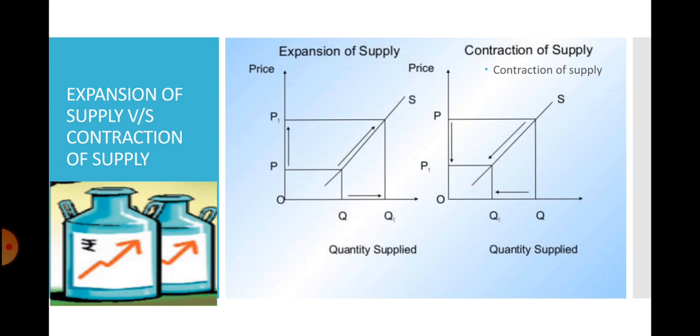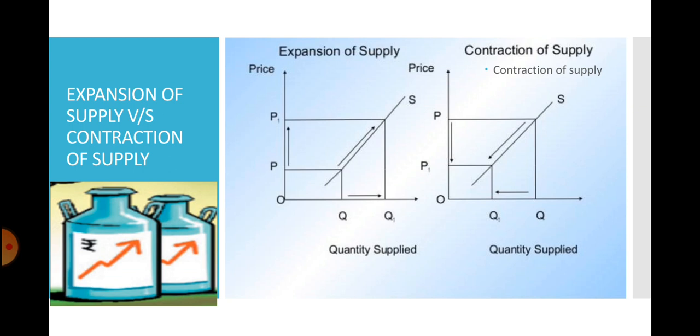If there is an increase in own price leading to increase in quantity supplied, for example, if price rises from P to P1, quantity supplied rises from Q to Q1, leading to expansion of supply shown by the upward movement along the supply curve.